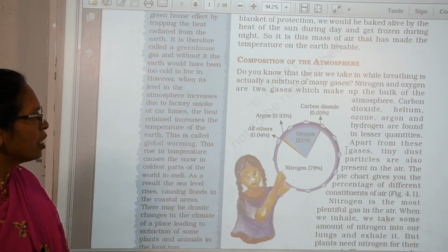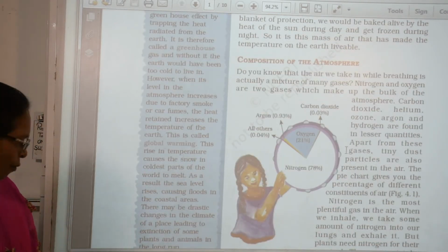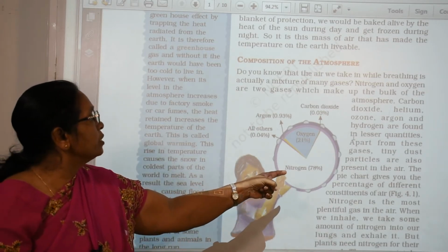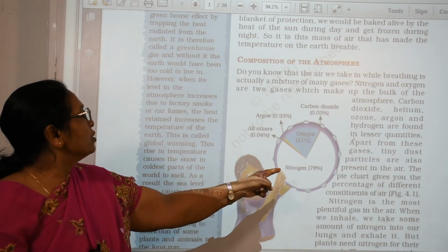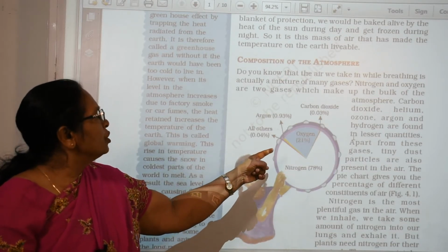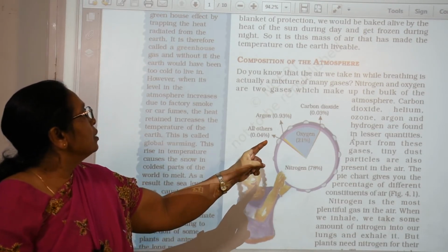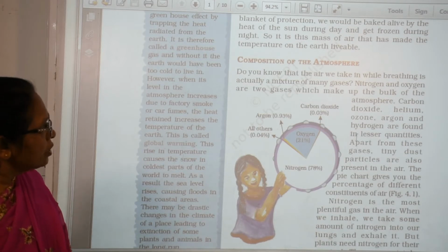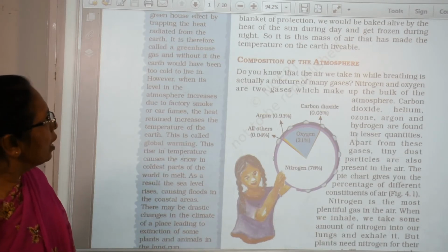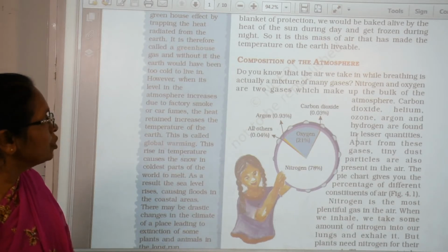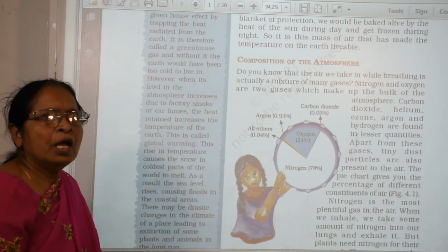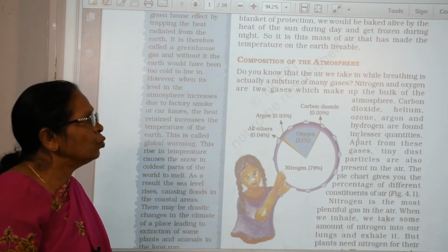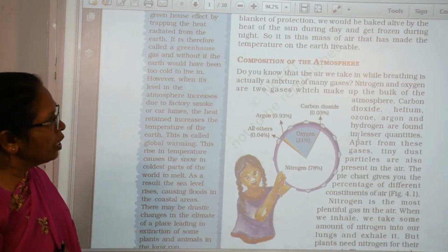What is the atmosphere made of? Now you can see, the nitrogen is 78% and oxygen is 21%. These all are gathered and make the atmosphere. Nitrogen and oxygen, these are the two main gases. Which are the two main gases? The nitrogen and oxygen, these are the two main gases in the atmosphere.